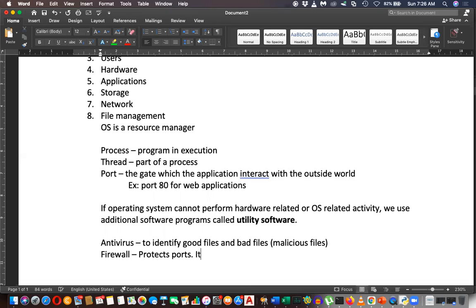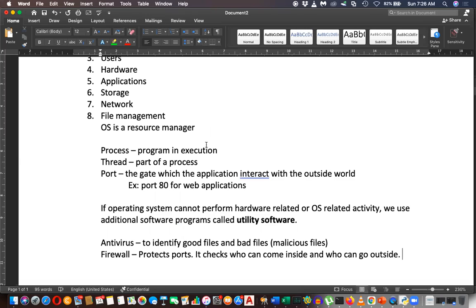Basically, it checks who can come in and who can go outside. It's a checkpoint. But mostly it cannot protect you from viruses.